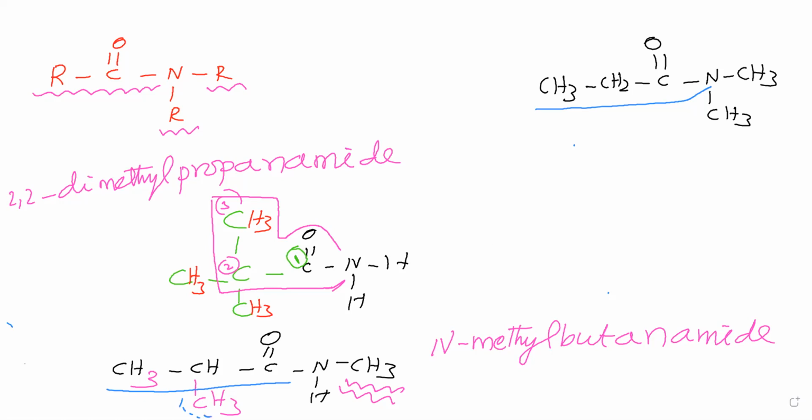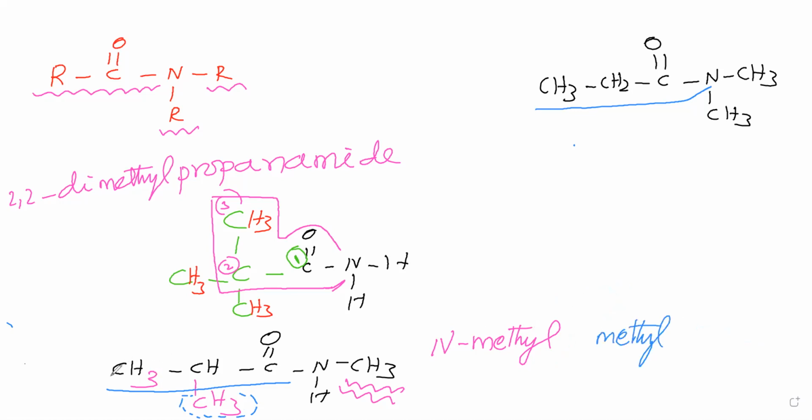Now this CH3 name we have to say as a branch. This is parent here. Now in this compound, first we have to say this N is attached with what group? That group name we have to say first. Then we have to go for here. Here we have to say branch name. What is a branch name? Methyl. This methyl, at this place you have to say the methyl. Therefore, first you are saying this N is having what group, that group name you are saying first. Then you are going to this side. Here you are saying this branch name. This branch name is methyl.